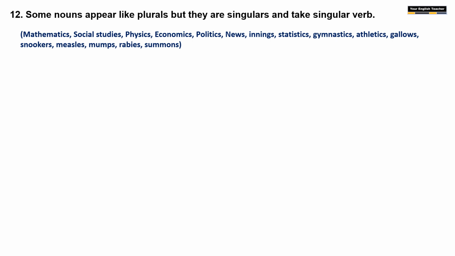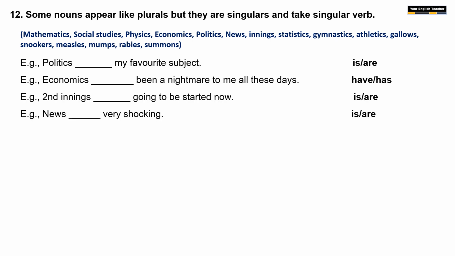Some subjects like mathematics, social studies, physics, economics, politics, and other words like news, innings, statistics, gymnastics, athletics, gallows, snookers, measles, mumps, rabies, summons. These are all the words. They look like plurals, but they're actually singulars, and we have to use singular verbs with them.